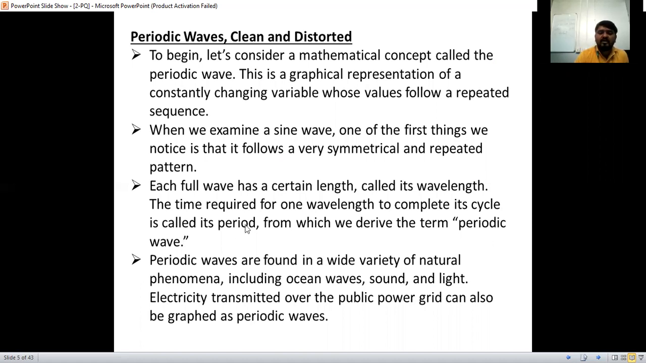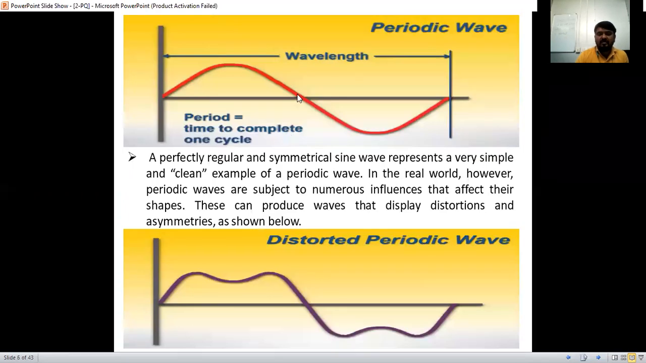That is called a period, and the waveform of that particular period is what we are going to call a periodic wave. Periodic waves are found in a wide variety of natural phenomena, including ocean waves, sound, light, and electricity. Electricity transmitted over a public power grid can also be graphed as a periodic wave. Whatever electrical power we are transmitting is also expected to be a periodic wave.